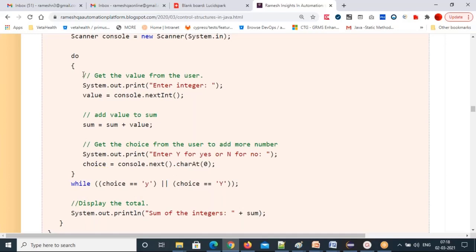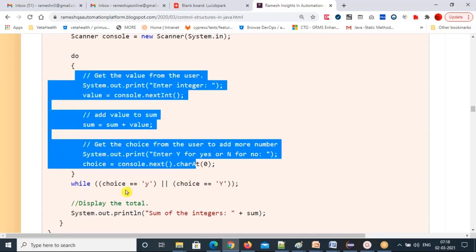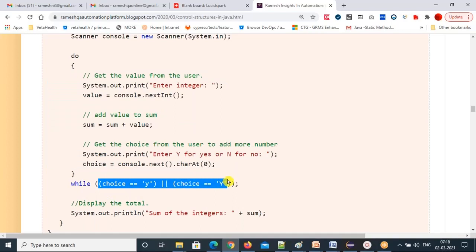Now see that all this logic we have written in the do block. And while choice equal to y or choice equal to capital Y, if this condition is true, the choice value is y or capital Y, then it keeps on iterating, and the do block will execute again. The last choice is going to be checked. Then the final sum value you print. So this is how to write adding a value until your choice becomes no.